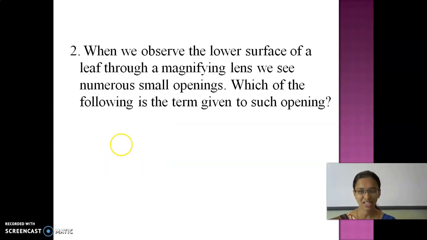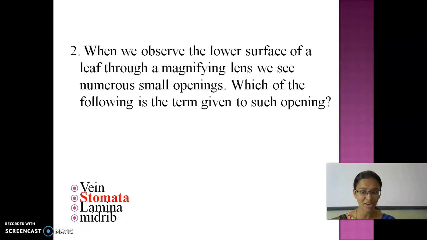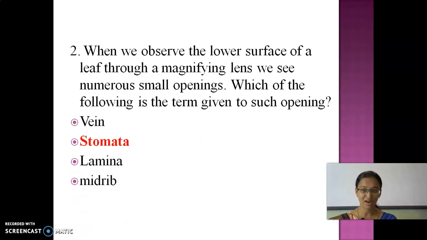Okay. So look at the next question. When we observe the lower surface of the leaf through a lens, we are able to see a number of small openings. Which of the following terms is given to such openings? So what is that opening called? Stomata. Okay. So the next one.